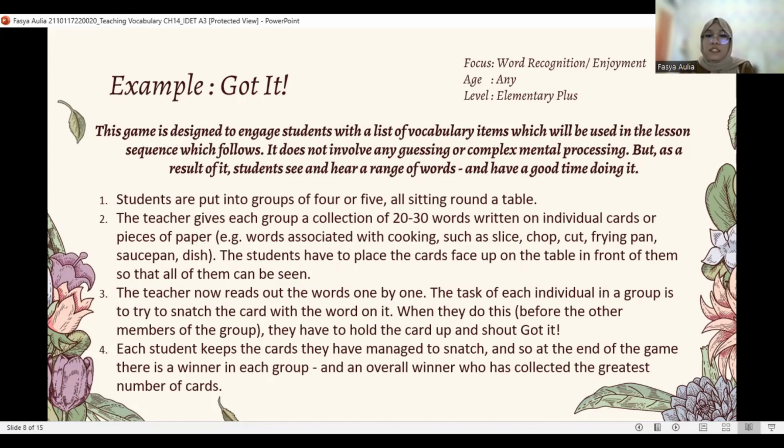The task of each individual in a group is to try to snatch the card with the word on it. When they do this, before the other members of the group, they have to hold the card up and shout, "Got it." Each student keeps the card they have managed to snatch, so that at the end of the game, there is a winner in each group and an overall winner who has collected the greatest number of cards.